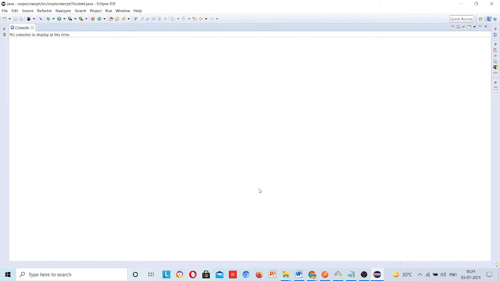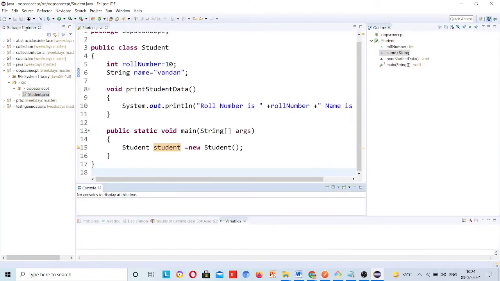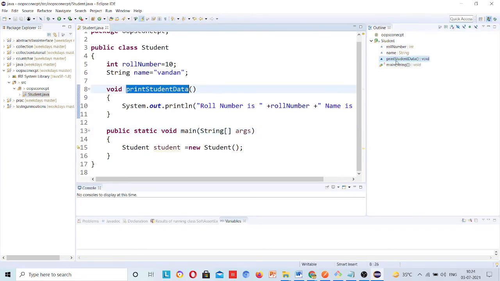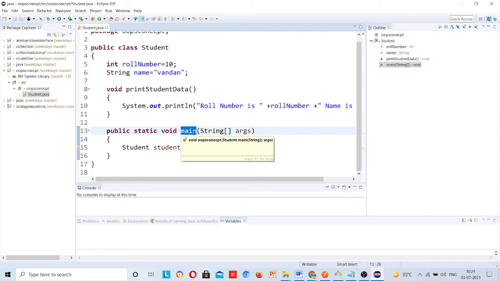But if you have this outline here, just click on the main method and it will start from here. If you click on print student data, it will come to print student data. If you go to main, it will go to the main method. So your whole method list will be here.